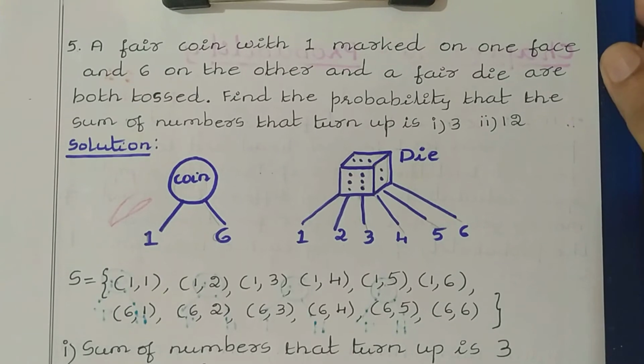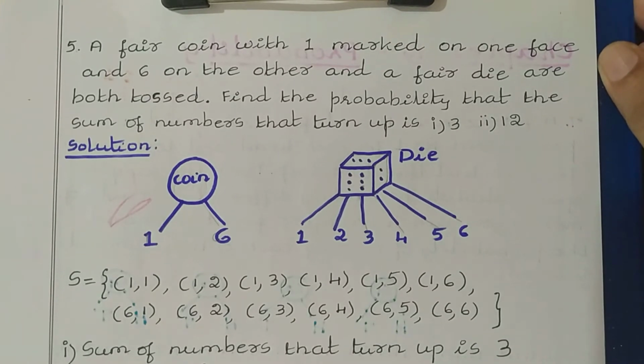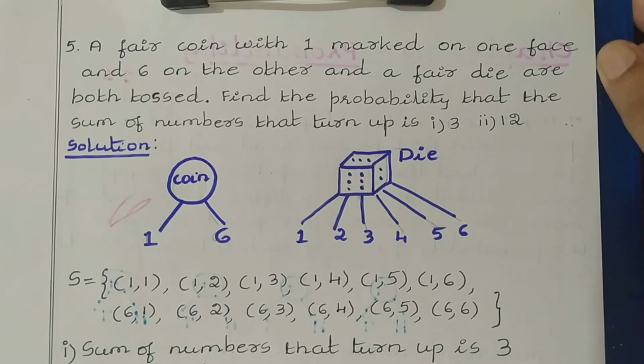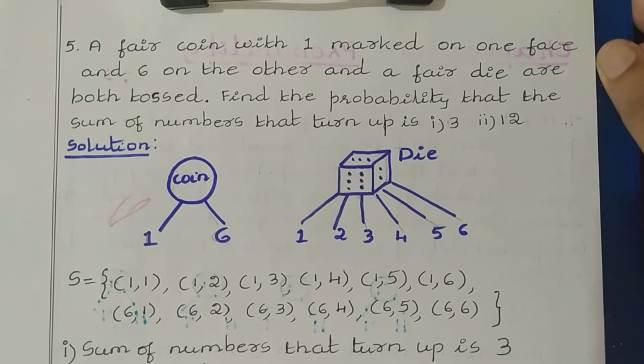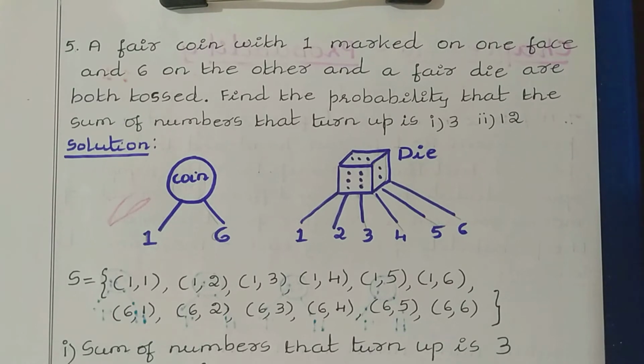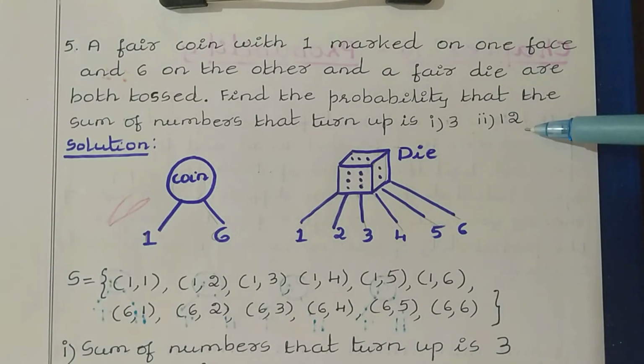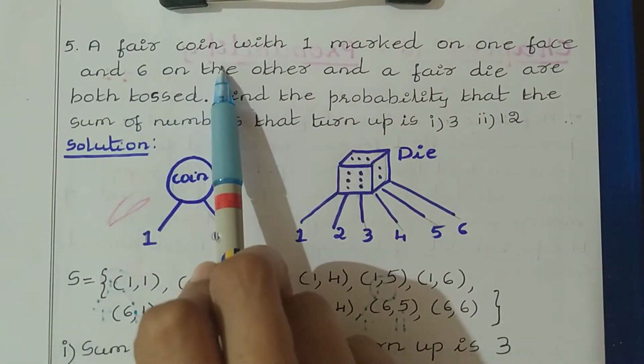Question number 5. A fair coin with 1 marked on one face and 6 on the other and a fair die are both tossed. Find the probability that the sum of numbers that turn up is 3, 12. So here they have given one experiment where there is a fair coin.